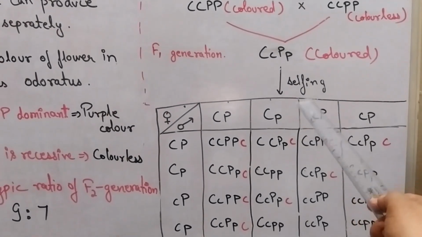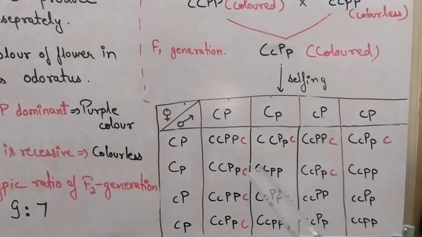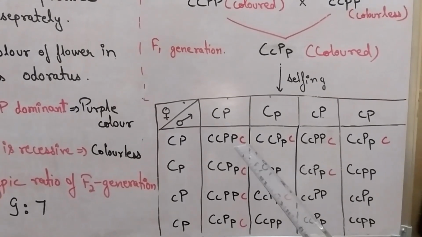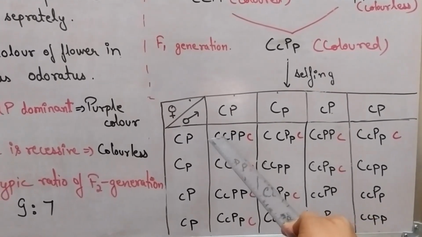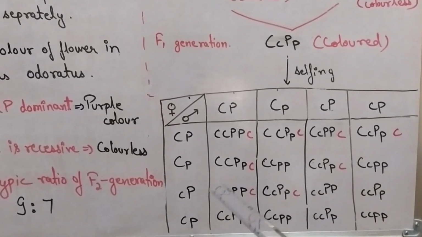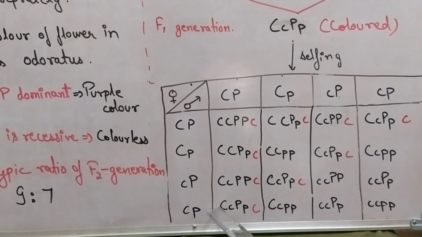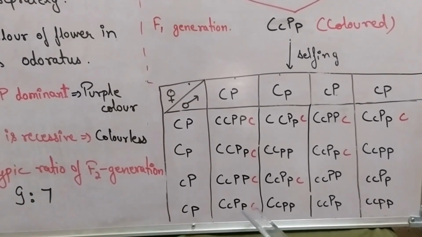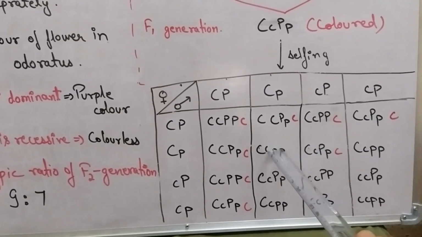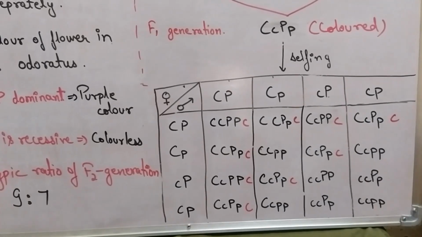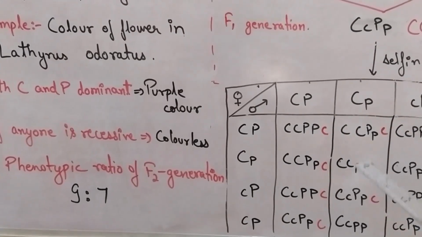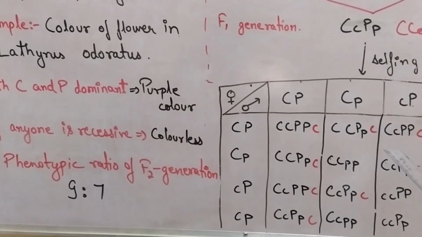When we do the selfing for F2 generation, we get 9 genotype in which flower is colored, and as you can see, I marked it with C. You can see when both the gene have at least one allele dominant, like here C is dominant and P is dominant, the flower is colored. If either of one is recessive, like this and like this, the flower is colorless. So the phenotypic ratio of F2 generation is 9:7, in which 9 are colored and 7 are colorless.